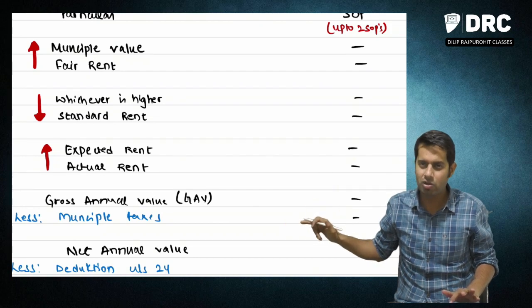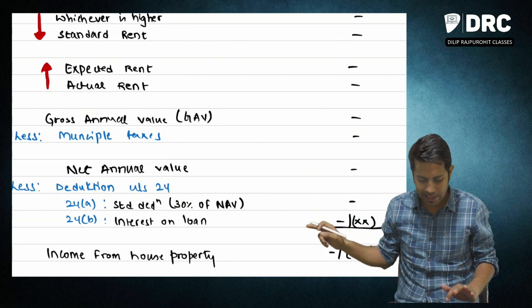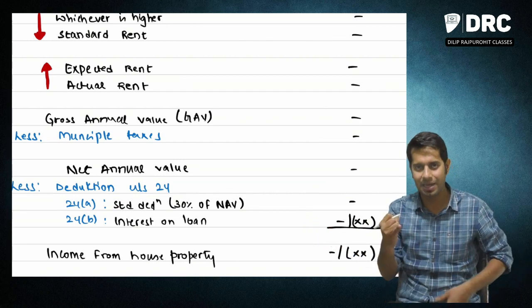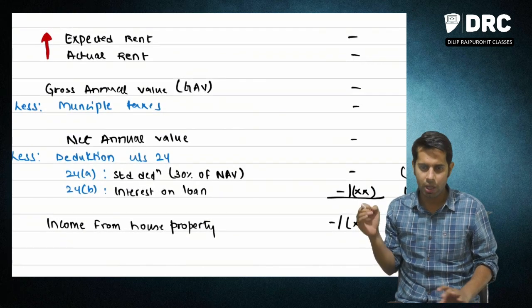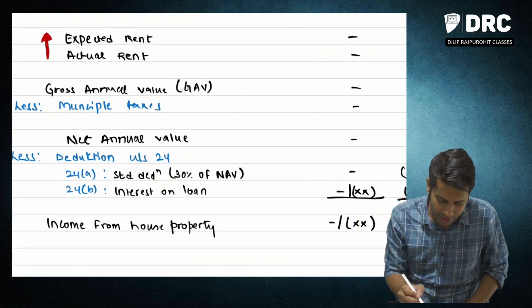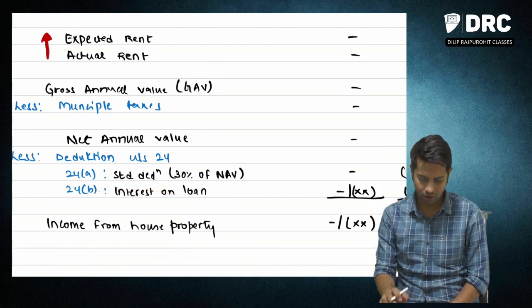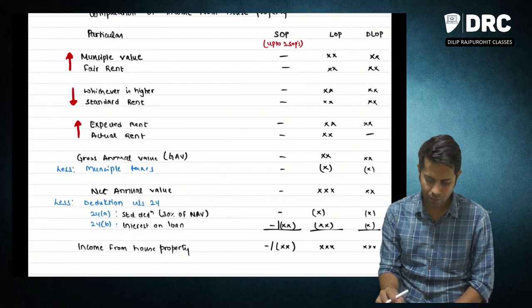From this gross annual value, subtract municipal taxes, you will get a net annual value. From this net annual value, subtract deduction under section 24, that is standard deduction of flat 30% of NAV and interest on loan. You will get income from house property. Now, one very important point to be noted over here is,